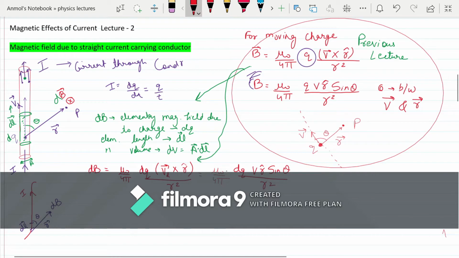So let's rewrite this. How can dq be rewritten? You can see from here, dq can be written as I into dt. So I will replace dq with I into dt. Let's rewrite this expression: mu naught by 4 pi, dq can be written as I into dt, and this is your v cross r